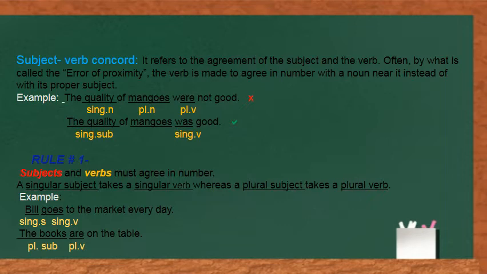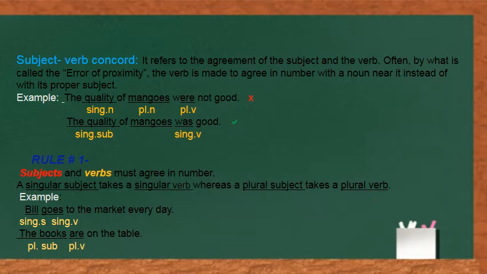Let us see the examples. First example, Bill goes to the market every day. In the sentence, our subject here is Bill and our verb is goes. Since we have a singular subject, we will take a singular verb to make the sentence correct.